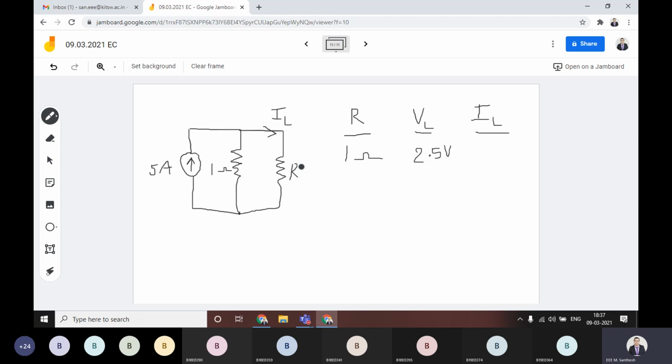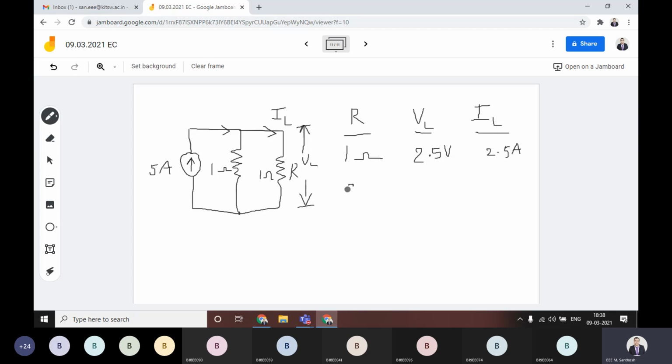Then that 5 amperes comes up to this point and divides equally. That means 2.5 amperes will go through this 1 ohm, sorry, 2.5 amperes will go this way. Then if you multiply 2.5 amperes into this R, that will give you VL. VL is existing across R, and that value is equal to 2.5 volts. The current is also equal to 2.5 amperes.